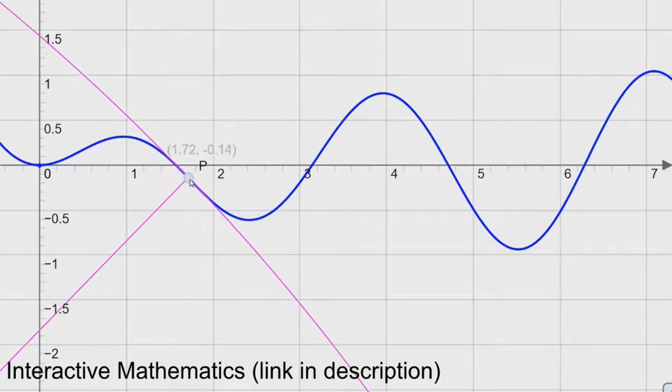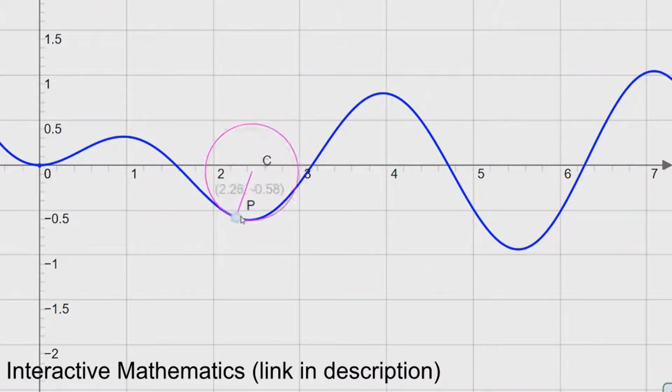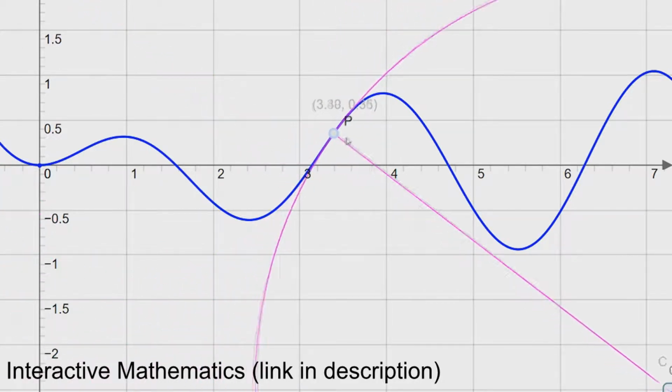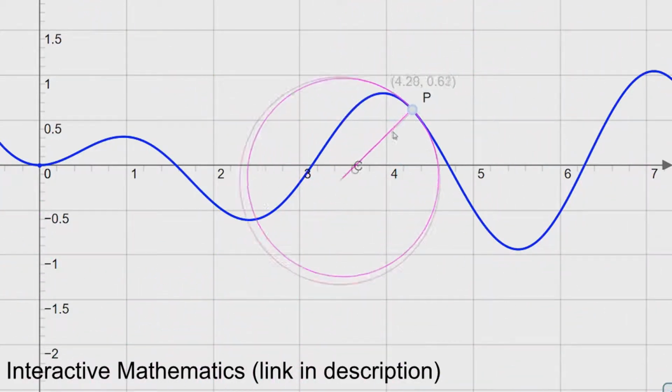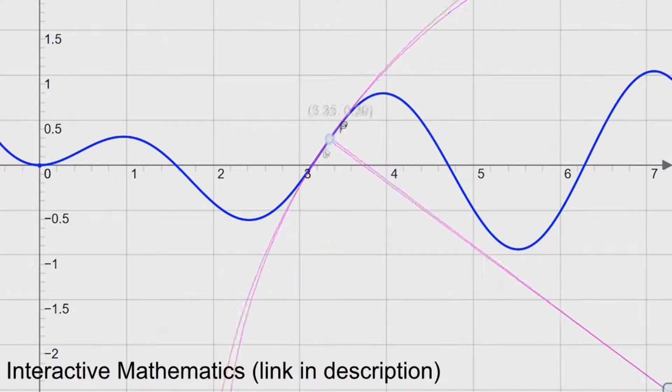As the path changes concavity, the circle also changes concavity. If you want to see this demonstration and play with it on your own, I'll leave a link in the description down below. This was made by Interactive Mathematics, so you guys can mess with it.